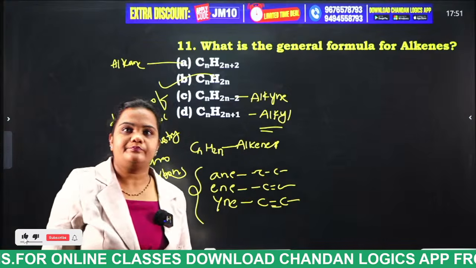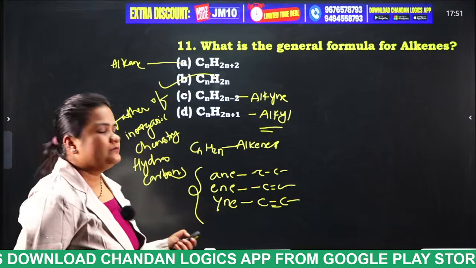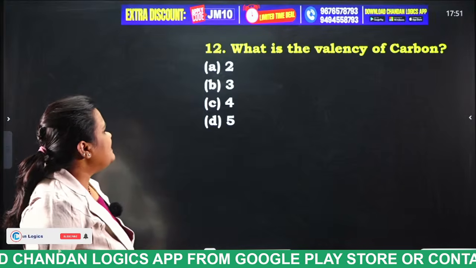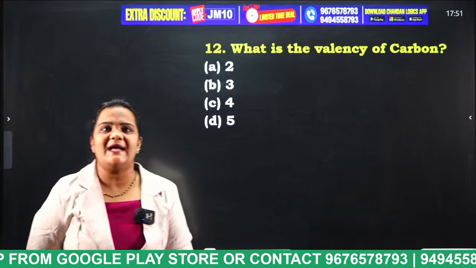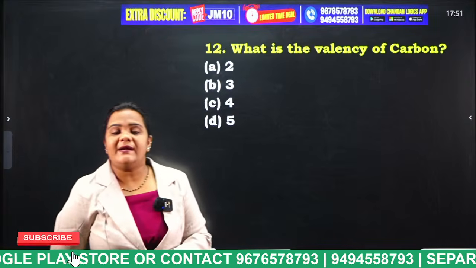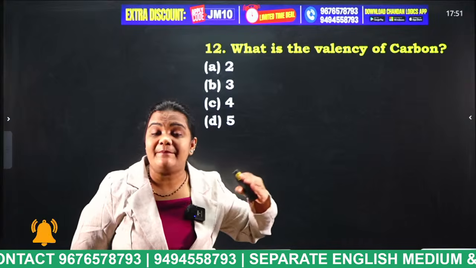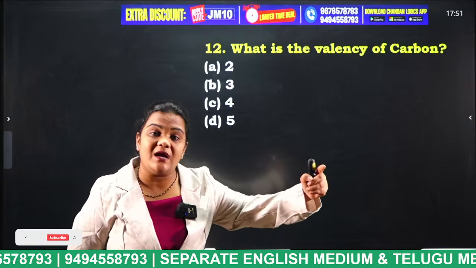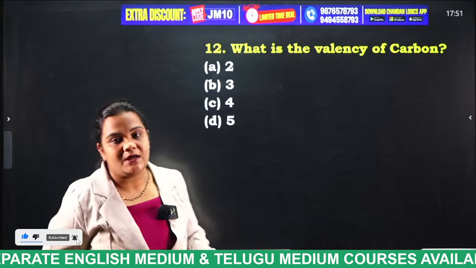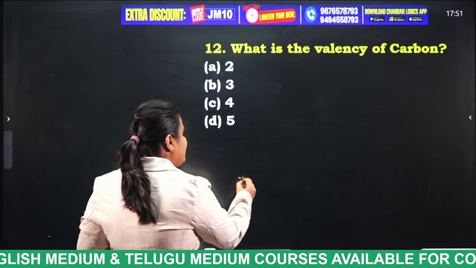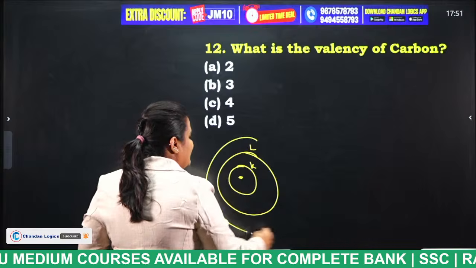Next. What is the valency of carbon? 2, 3, 4, 5. Now tell me, what is the answer for this question? Already I have told you what we mean by valence electrons, students. The electrons which are present in the outermost shell are considered valence electrons. So in general we all know this is the nucleus. This is the K shell, this is the L shell and this is the M shell.